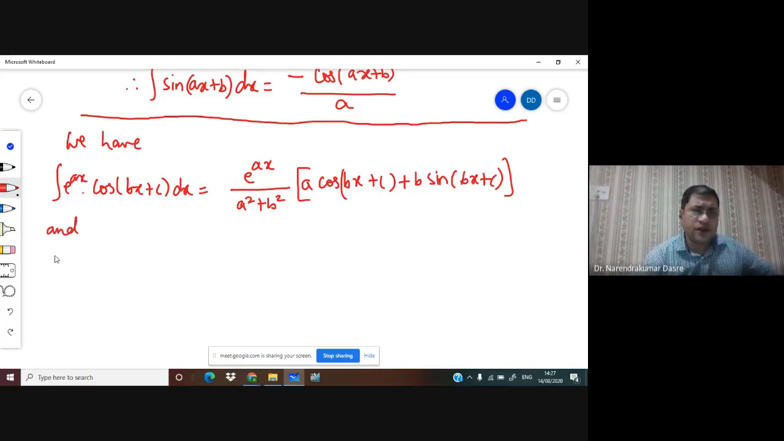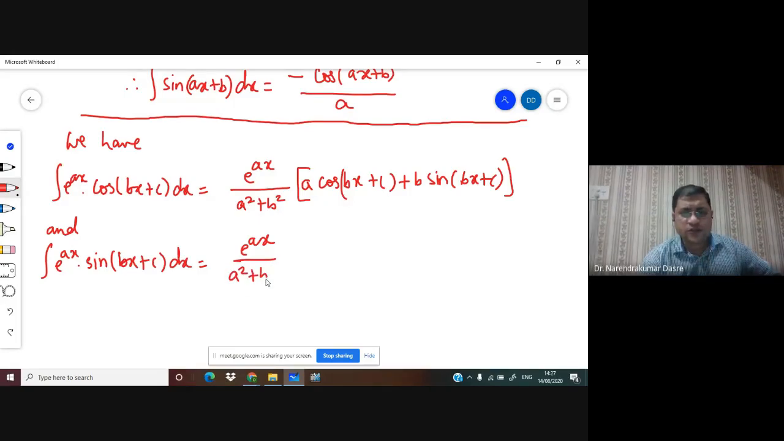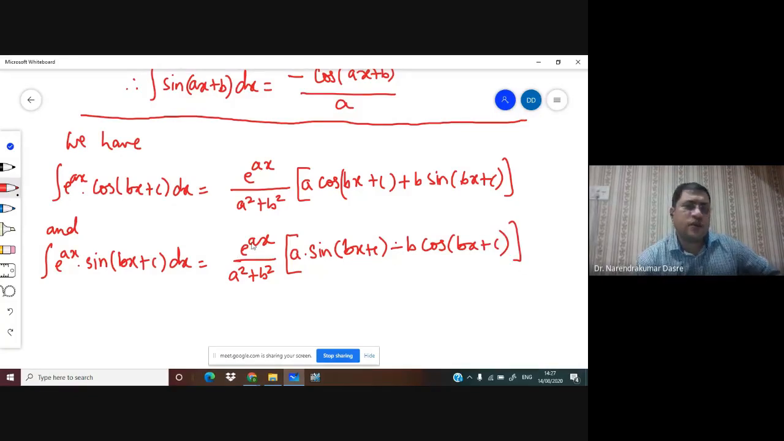And also we have the integral of e raised to ax into sine of bx plus c dx is equal to e raised to ax upon a square plus b square, and here you have a into sine of bx plus c minus b cos of bx plus c. So if limits are there, this term will also be included in the limits.